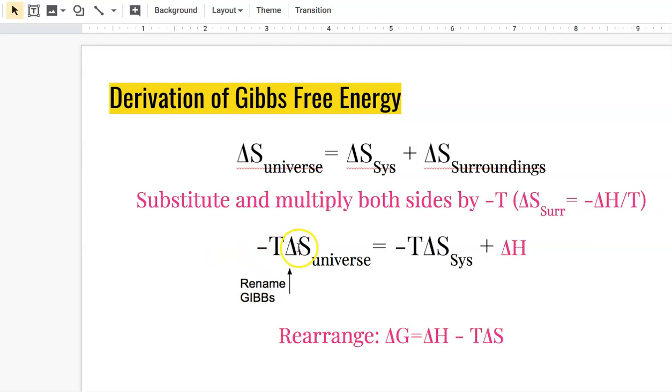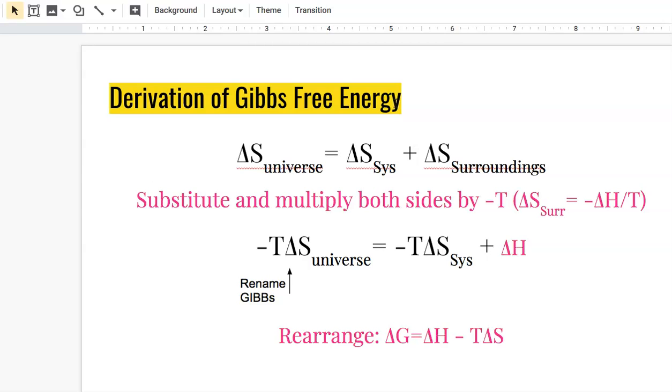So negative T delta S of the universe equals negative T delta S of the system plus delta H. Now the next thing we're going to talk about in the next video, because I'm running out of time, is this negative T delta S of the universe part, which we actually call delta G, or Gibbs free energy, as we see up here.